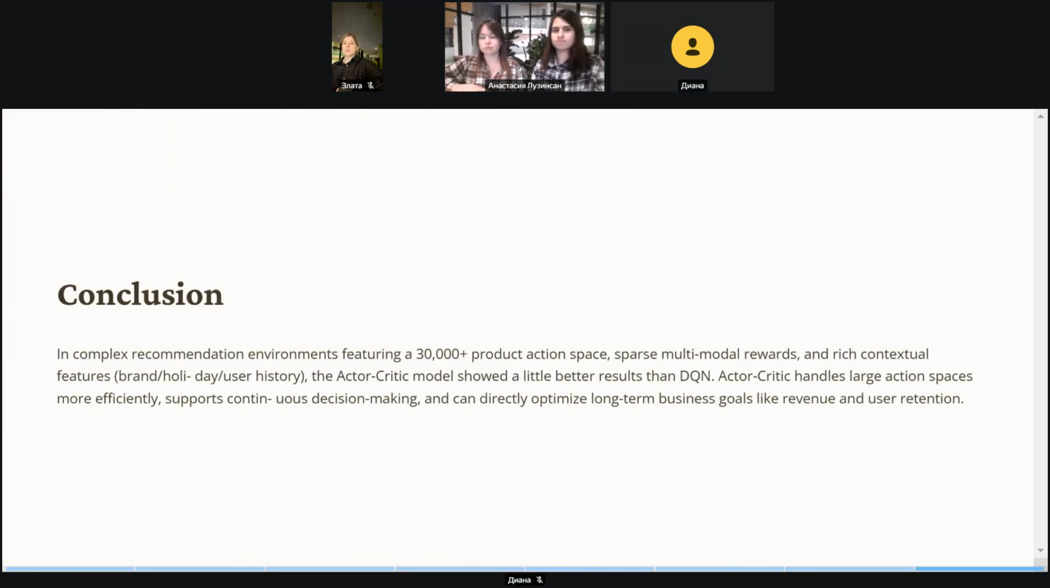So, what we want to say in conclusion is that in complex recommendation environments featuring a 30,000-plus product action space, sparse multimodal rewards, and rich contextual features, the Actor-Critic model showed a little better results than DQN. Actor-Critic handles large action spaces more efficiently, supports continuous decision making, and can directly optimize long-term business goals like revenue and user retention.